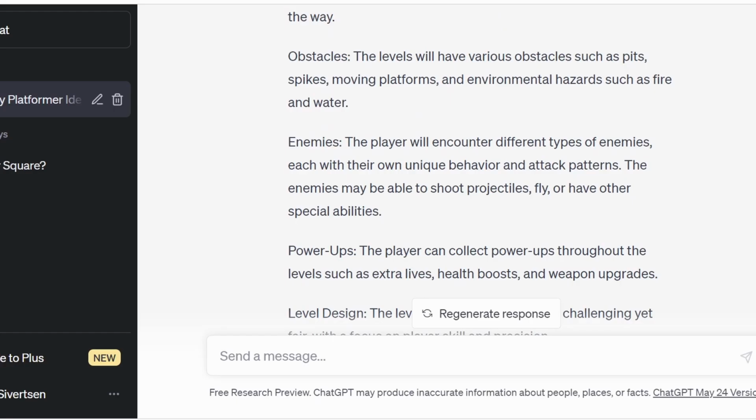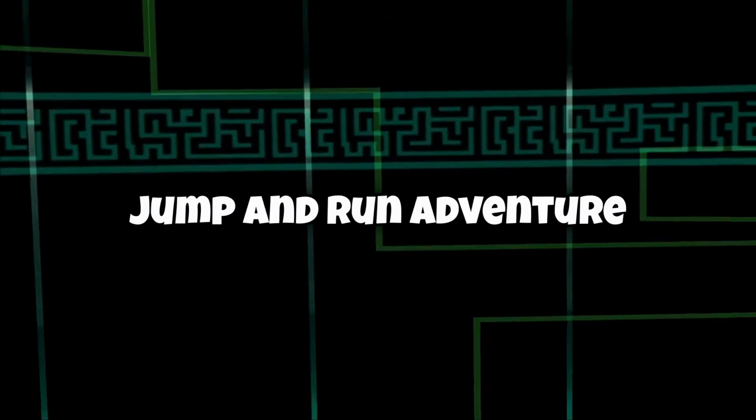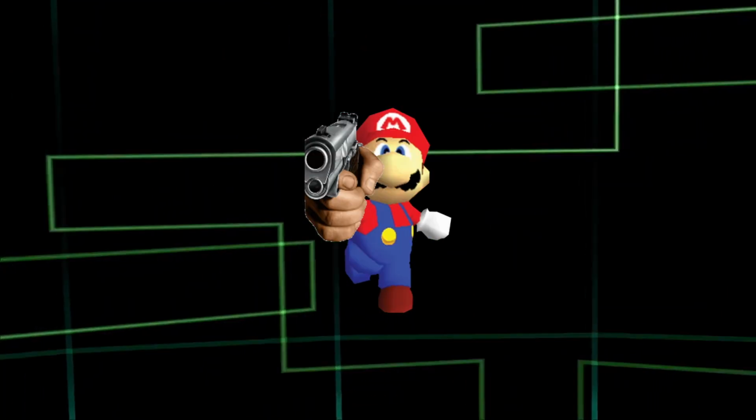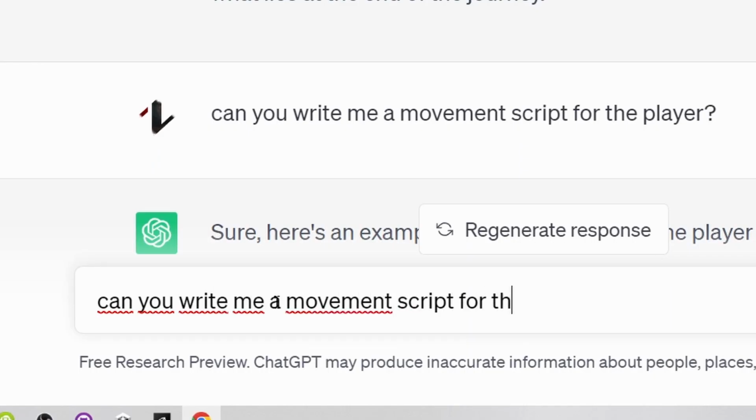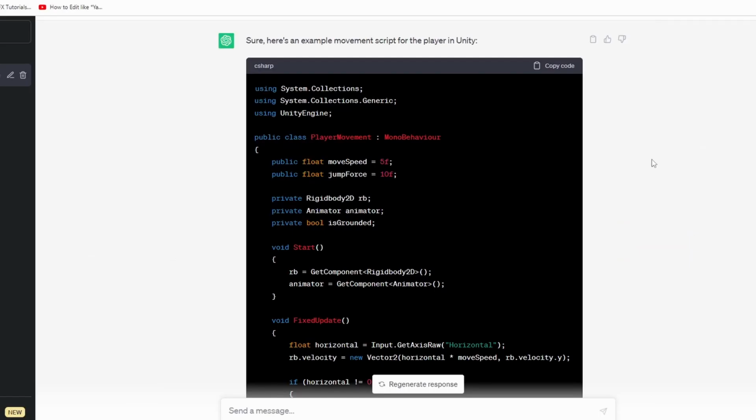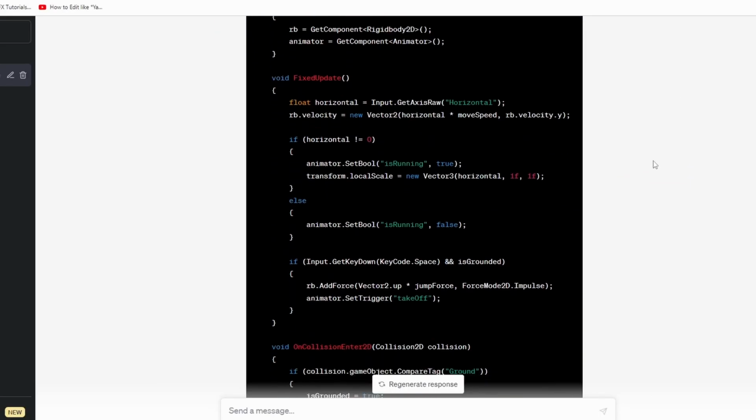Okay, we can work with this. So our game, Jump and Run Adventure, will basically be Mario but with guns. First things first, we need to be able to move our bean, I mean square. So let's ask ChatGPT to make a movement script. And I'm actually very curious to see if this just works right away or not.